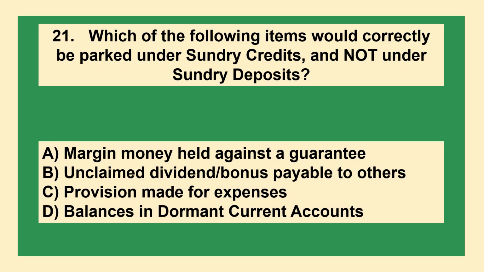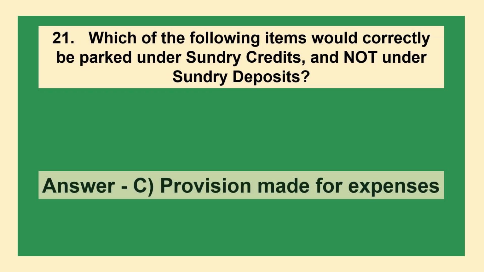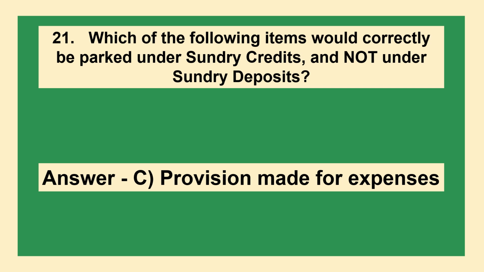Which of the following items would correctly be parked under sundry credits and not under sundry deposits? Option A, margin money held against a guarantee. Option B, unclaimed dividend and bonus payable to others. Option C, provision made for expenses. Option D, balances in dormant current accounts. The answer is option C, provision made for expenses.